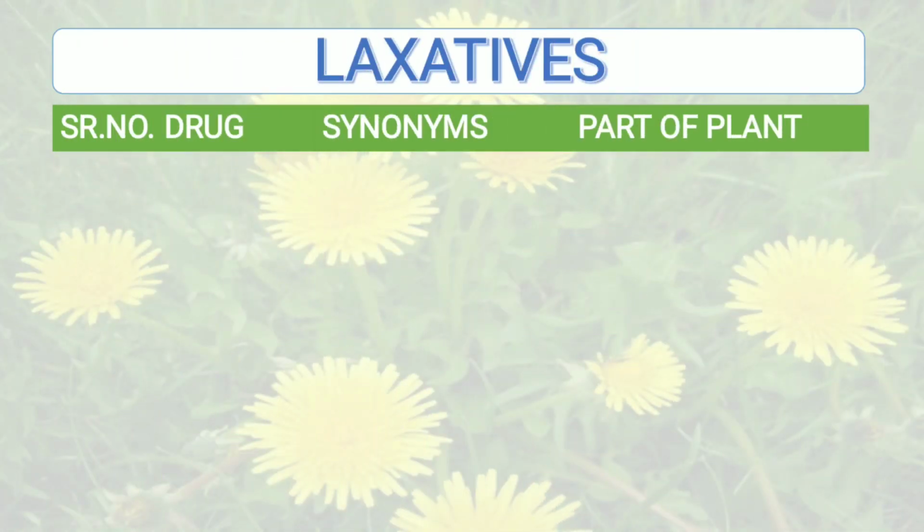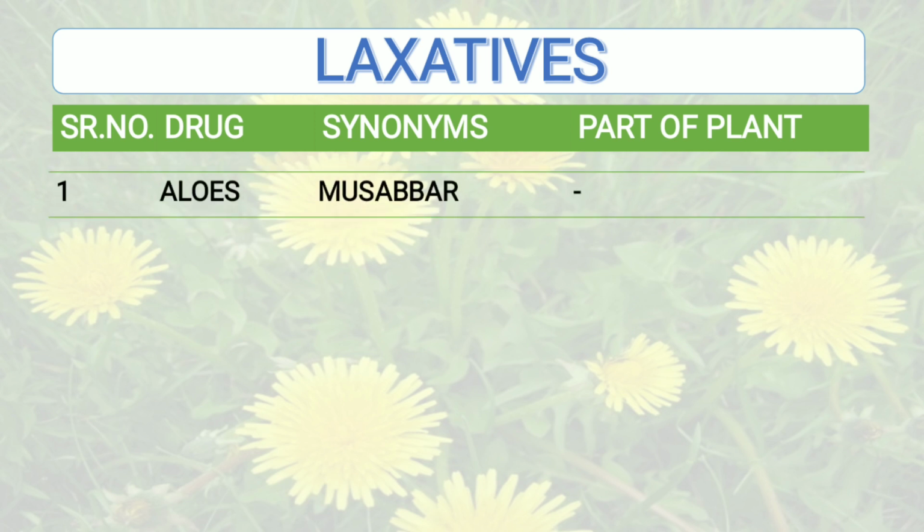Let's begin. The first one is laxative. These are the agents to facilitate bowel movement. Okay, so looking to the drugs which are laxatives, the first drug is aloe and the synonym of aloe is musabbar. ठीक है, whereas part of the plant is not applicable because here it is dried juice of the leaf. ठीक है, therefore here part is not applicable.